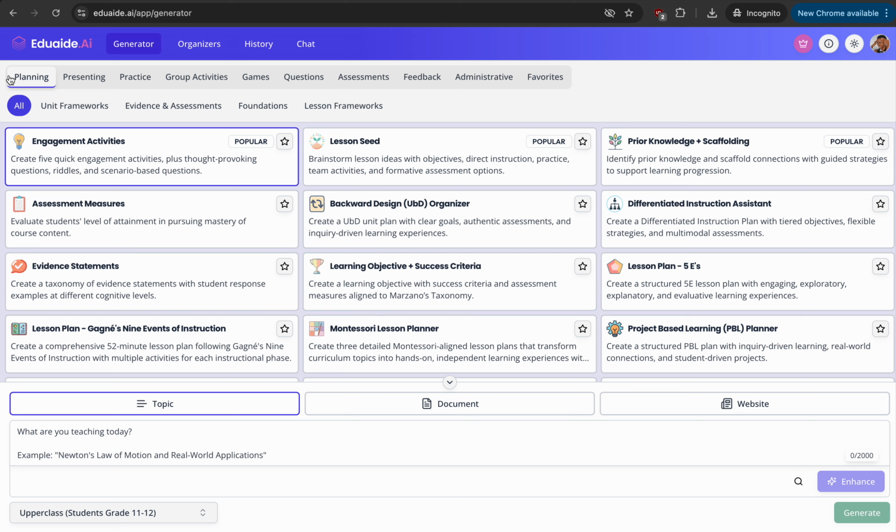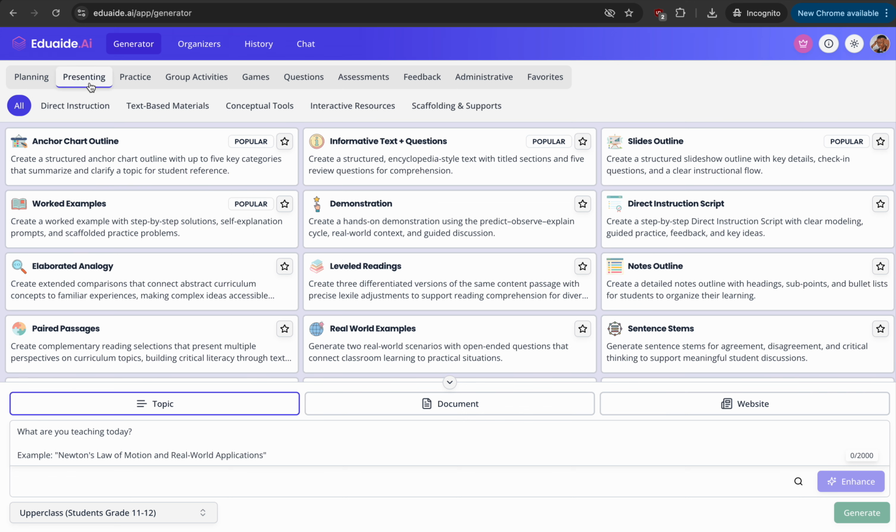So we have the planning. You have different prompts and different features that help you to plan your lessons. You have the engagement activities, your prompts, the lesson seed, which are like for brainstorming, prior knowledge plus scaffolding. So you can see that there isn't a lot of teaching terminologies just to really help.